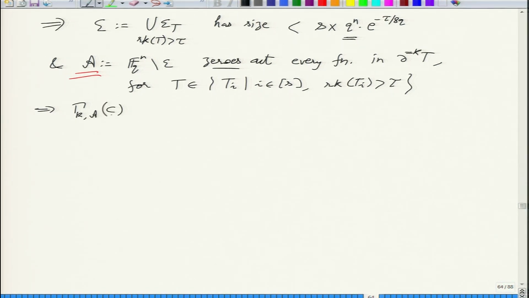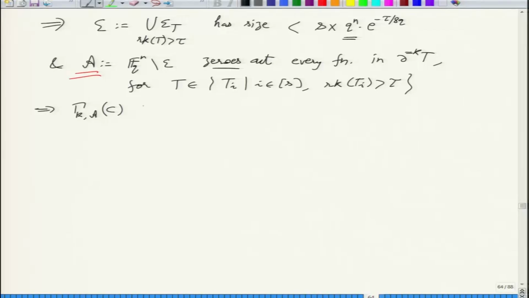So now let us look at the measure. When you look at the measure, what does it depend on? Which T_i's will it depend on? So this measure is actually just killing high rank T_i's, right? So it only depends on low rank T_i's.